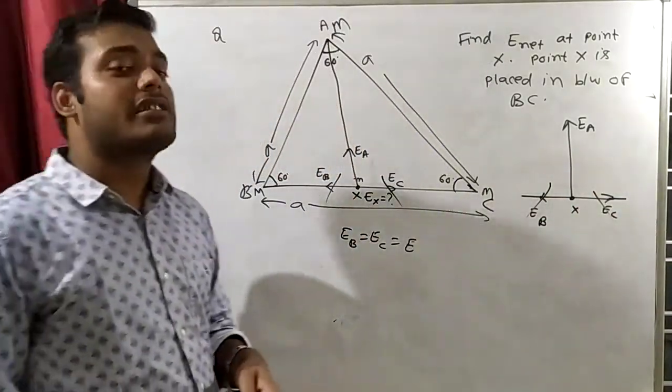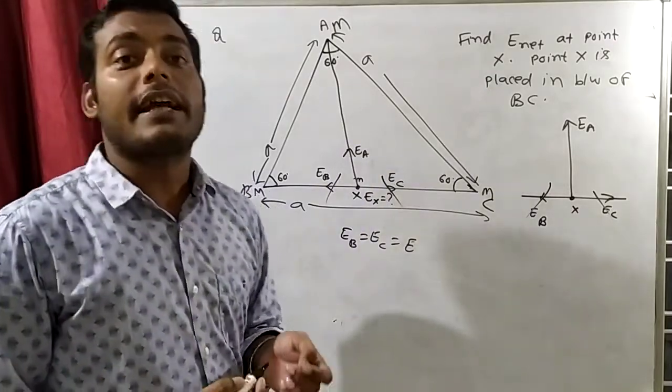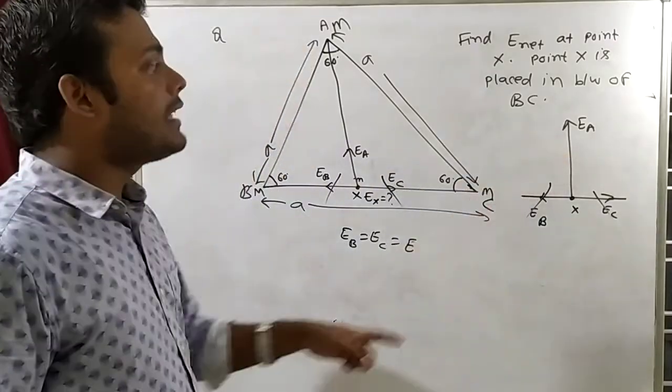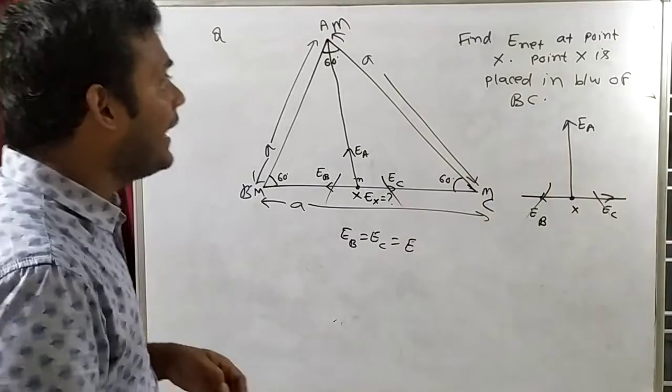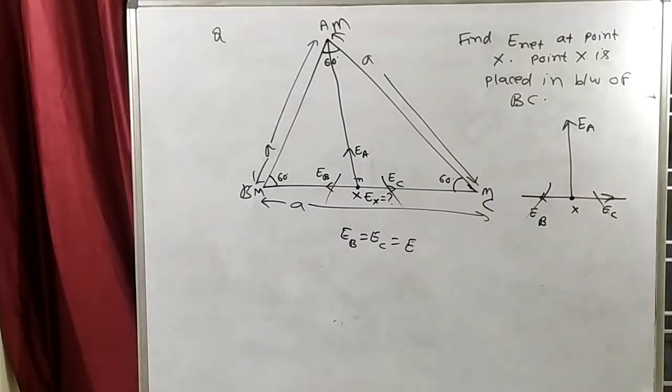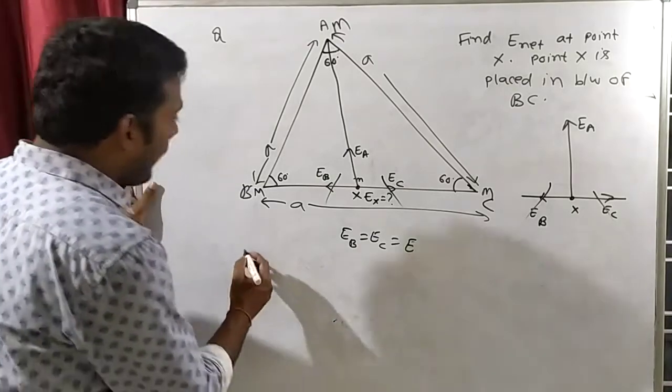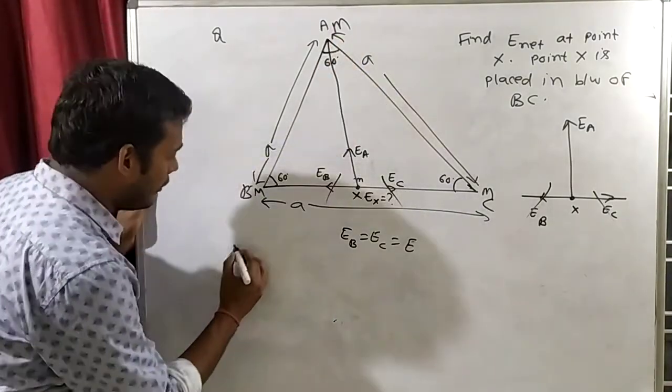So on the point X, which electric field is actually working? Only this one. Only EA. Now can we find EA? That is the question. For finding EA we need this height now.